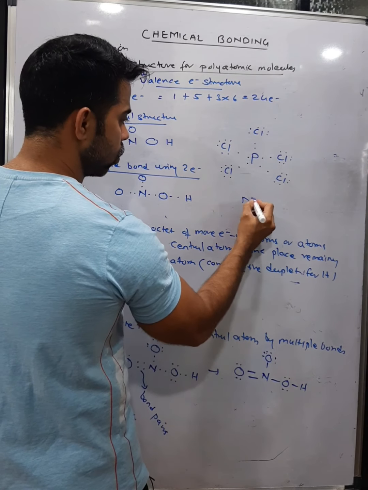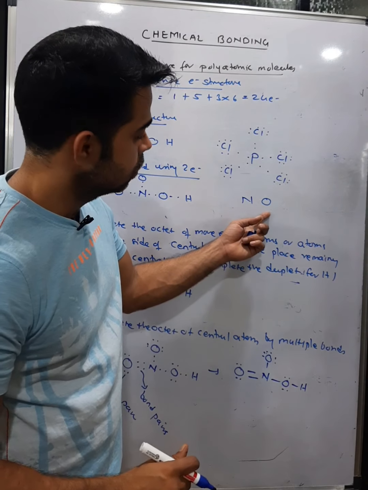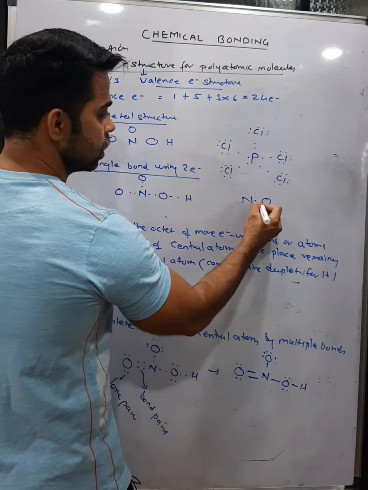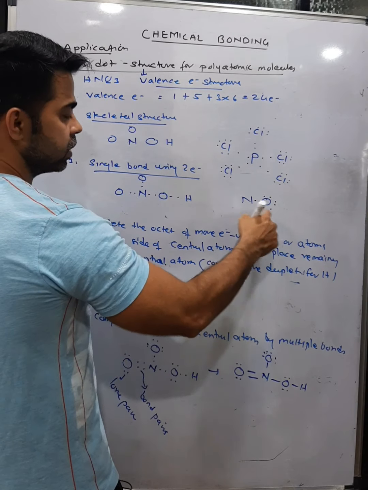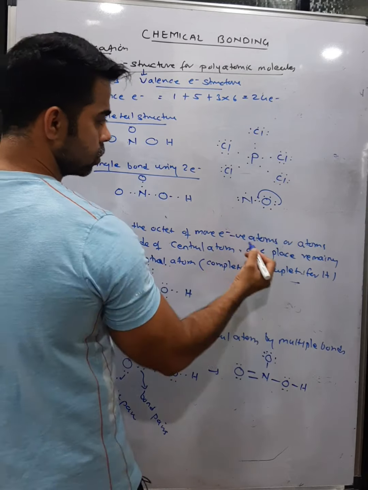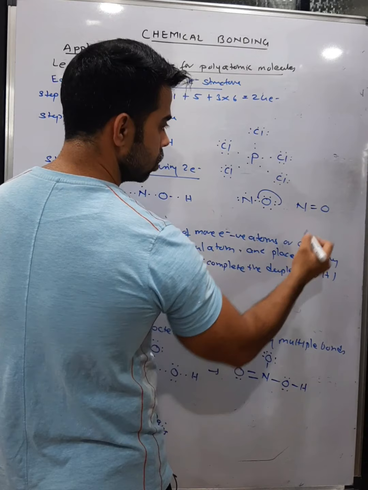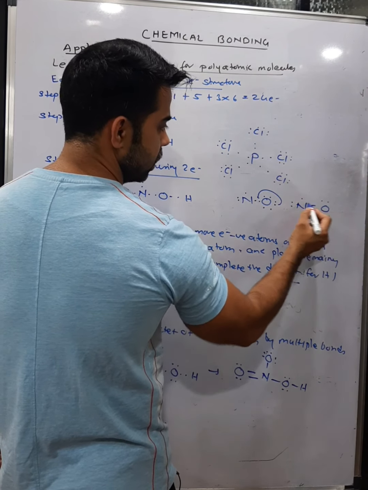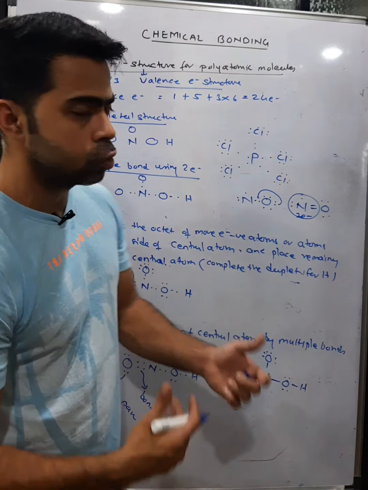You can also draw it for NO, nitric oxide. Oxygen's valence electrons are 6, nitrogen's are 5, so 6 plus 5 is 11. First you make a single bond, then you complete the octet of the more electronegative atom. How many is that? 8, and 3 are remaining, place them on nitrogen. Even if you shift this pair of electrons here, it becomes N double bond O, with 2 lone pairs. See properly, the octet of oxygen is complete, but how many electrons does nitrogen have? 7. So these are exceptional cases which you should be aware of.